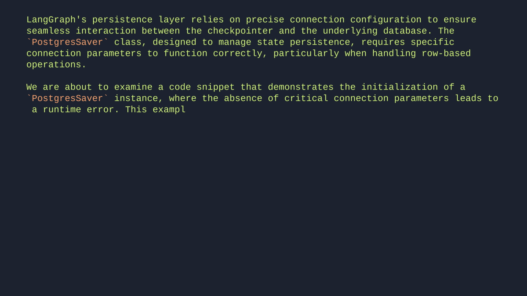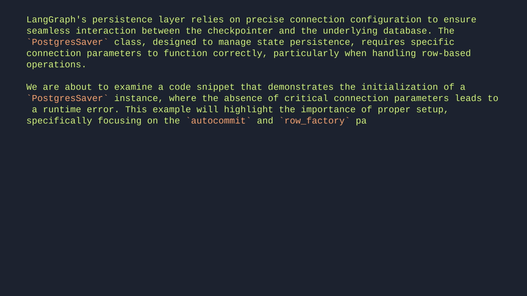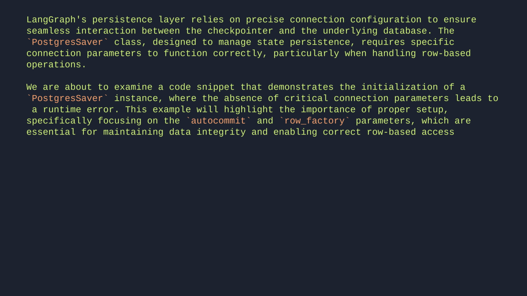This example will highlight the importance of proper setup, specifically focusing on the autocommit and row factory parameters, which are essential for maintaining data integrity and enabling correct row-based access patterns.